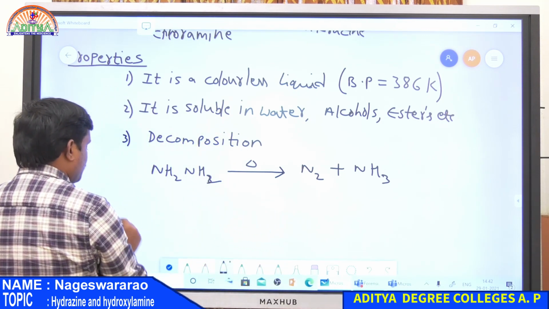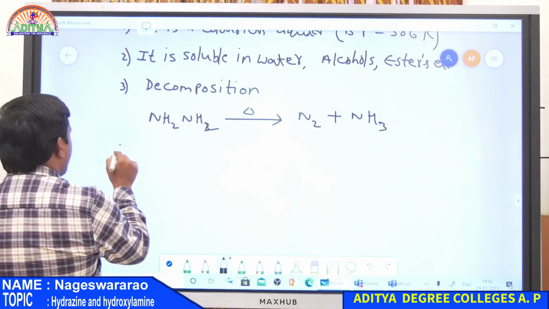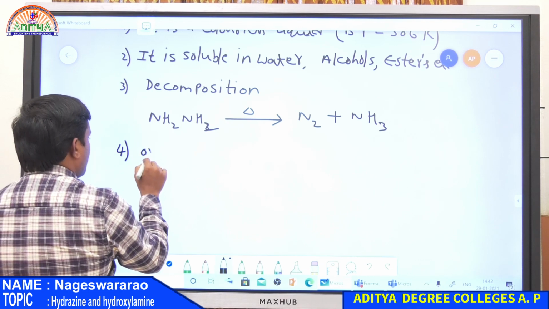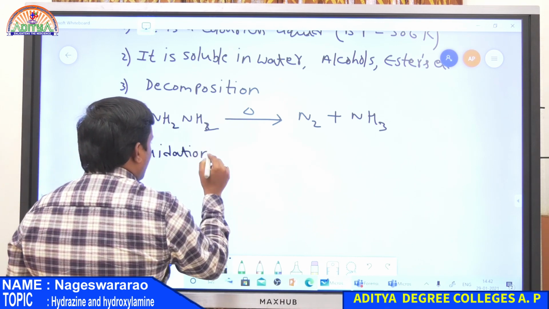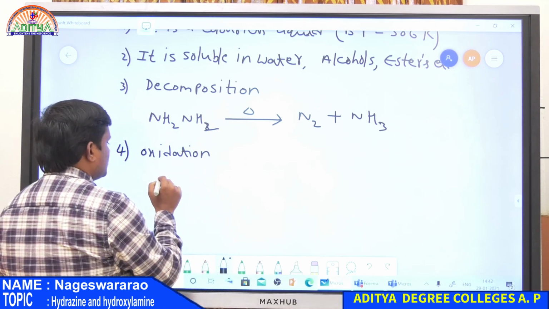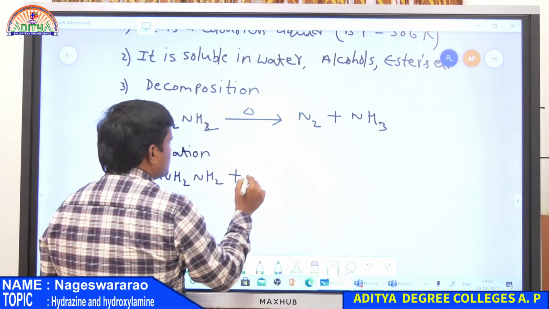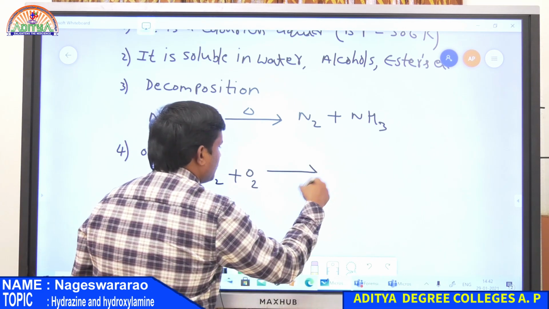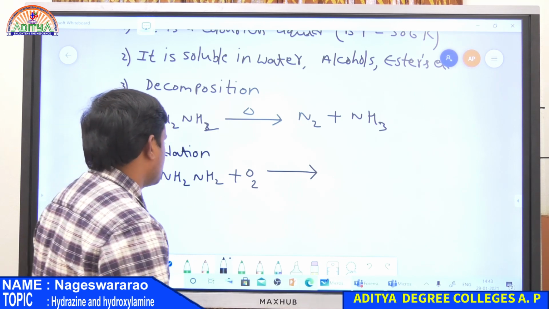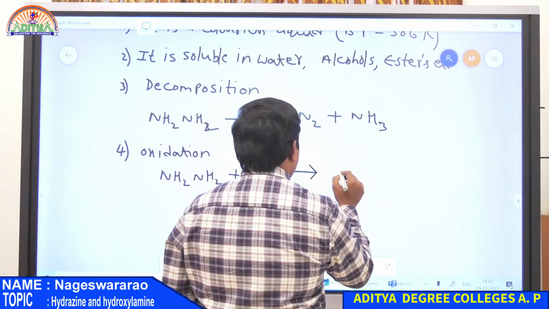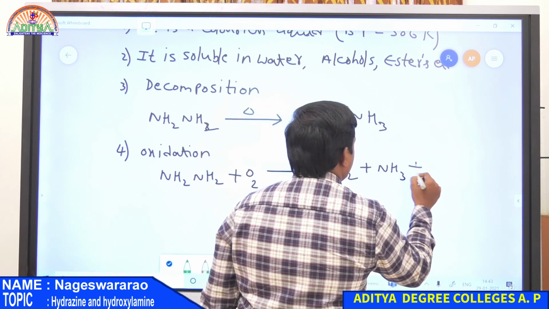And the fourth property is oxidation. Hydrazine, NH2NH2, undergoes oxidation with oxygen. Oxidation means addition of oxygen. It gives N2 along with NH3 and also H2O.